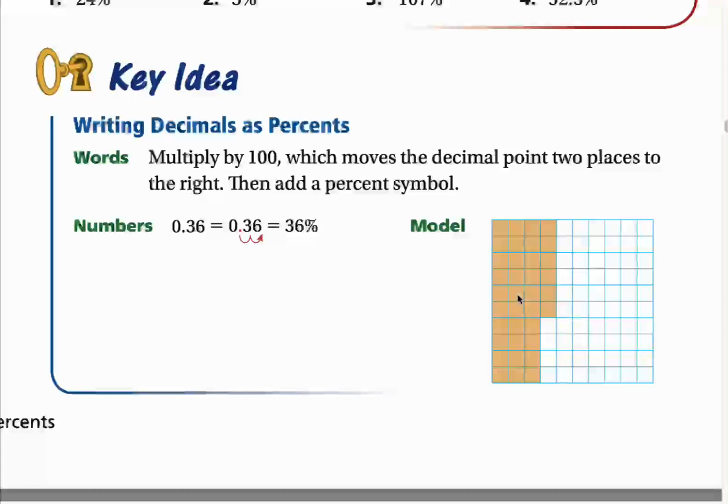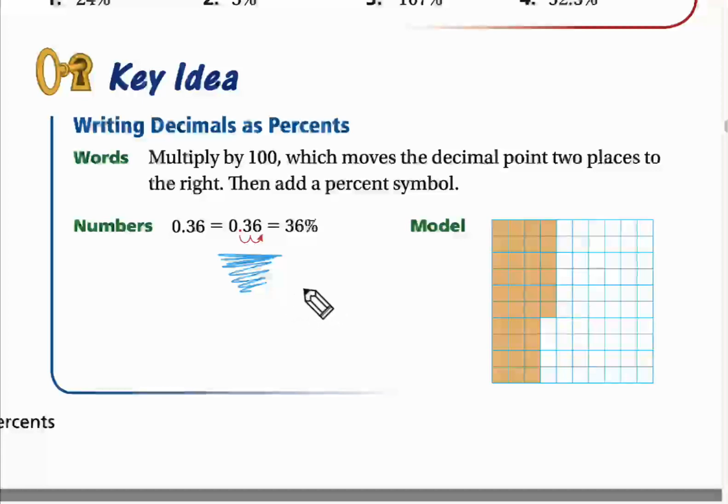Converting decimals to percents. So this time we have the decimal and we need to rewrite it as a percent. The first step is moving the point to the right or to the left this time. Of course, it's the opposite, so we move it to the right. How many digits?